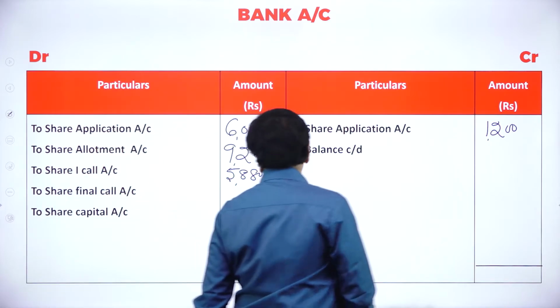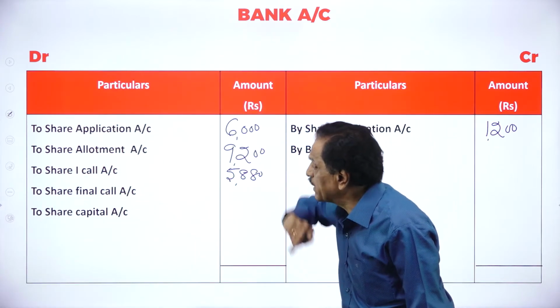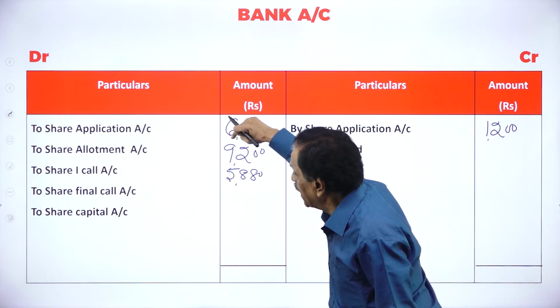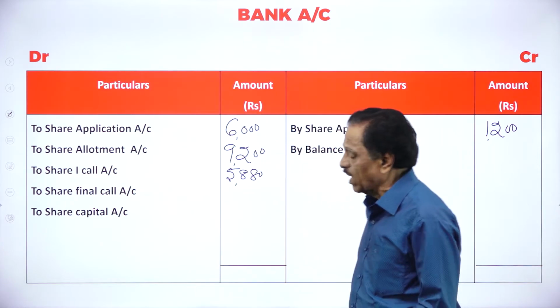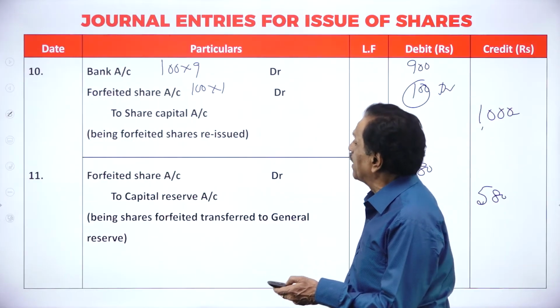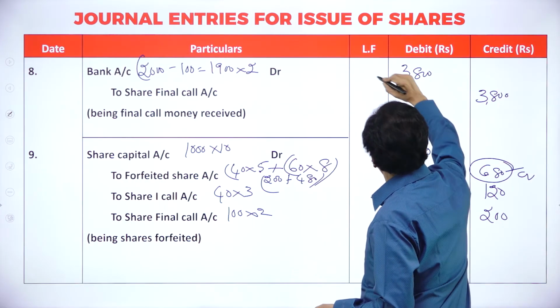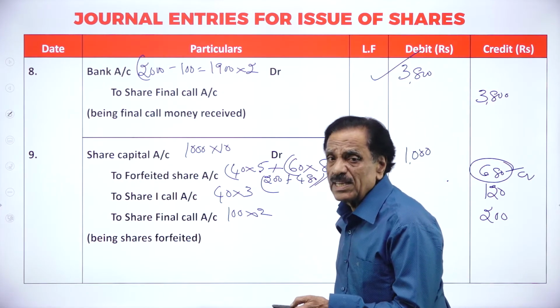Then how much did we receive on application, how much on allotment, and how much on the first call? How much did you receive on the final call? Bank account debit to final call account. How much money? 3,800.